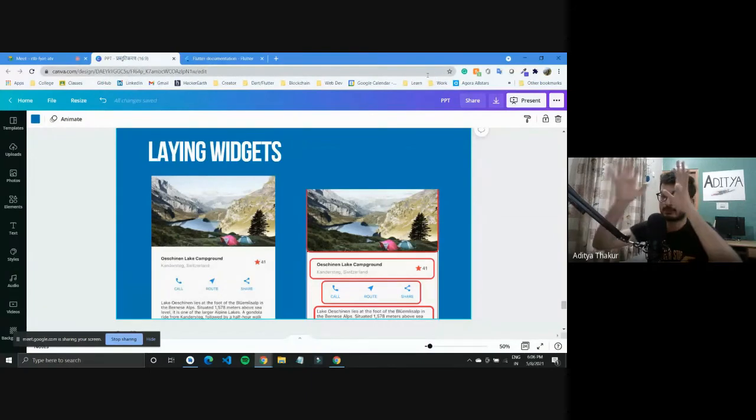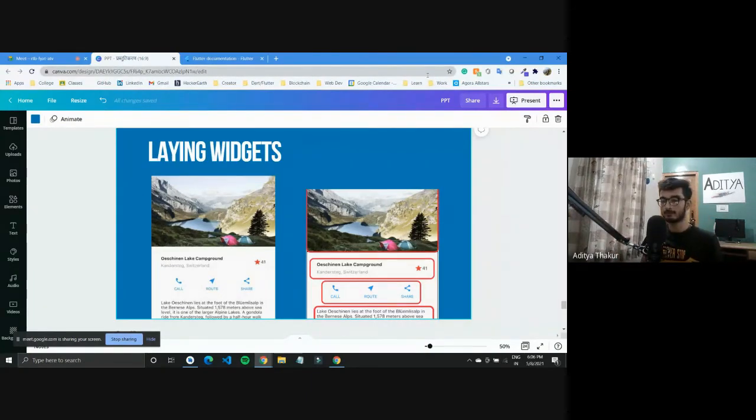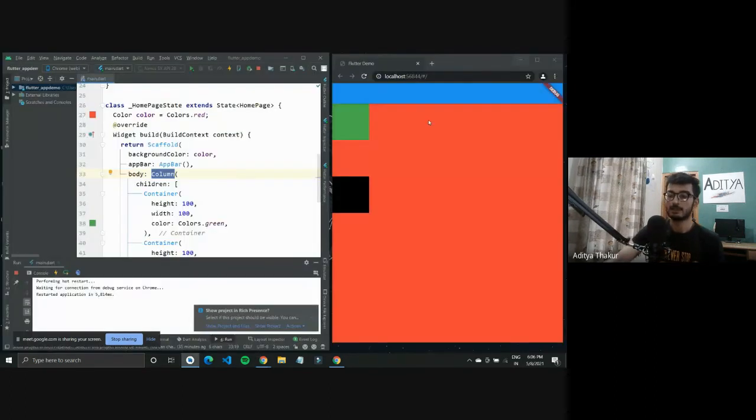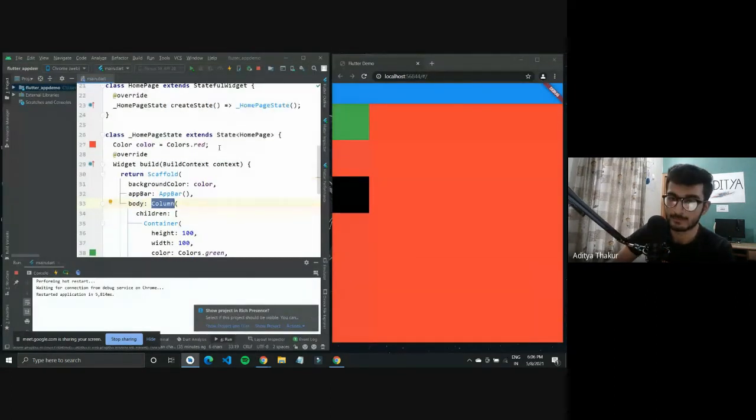So what you will do is create a first outer column, and then inside this column you'll have first the image widget, and then you can have this row of text, as in these two would be in a column and these two would be in a row. So that is how you go ahead, and the background color is defined. So I'll just get rid of it.